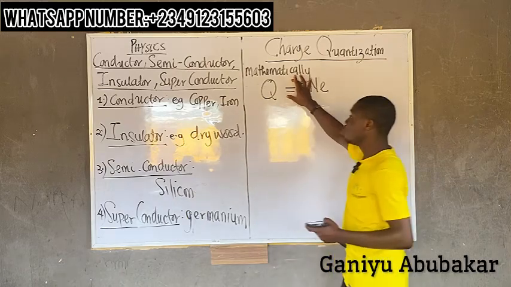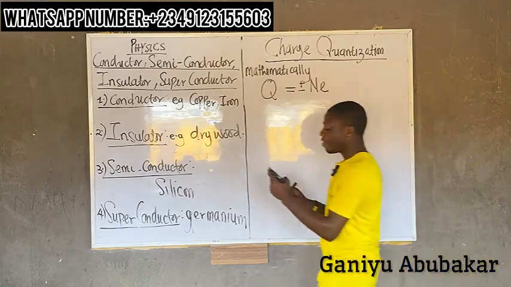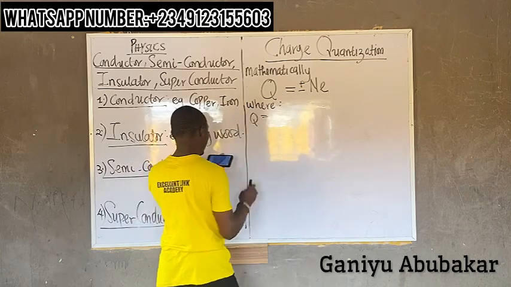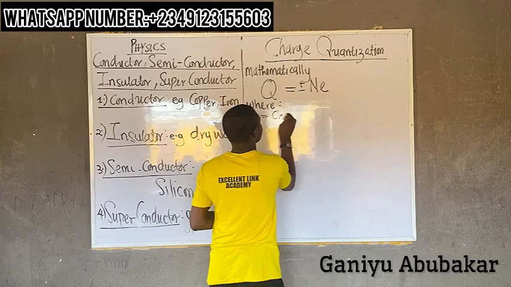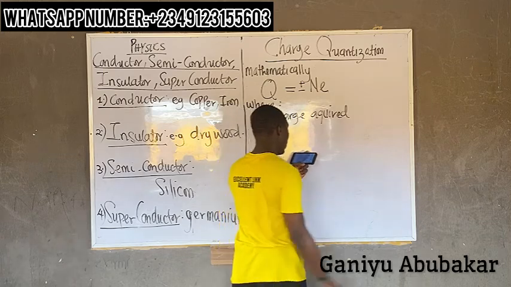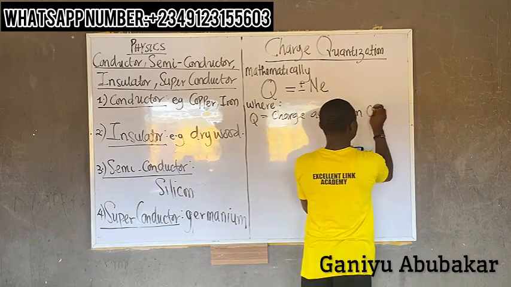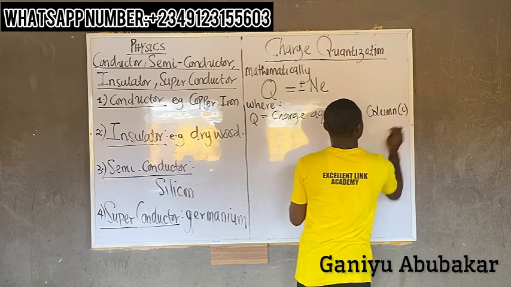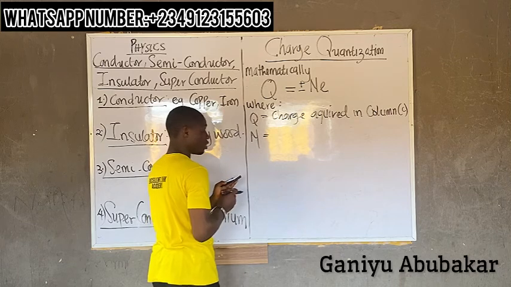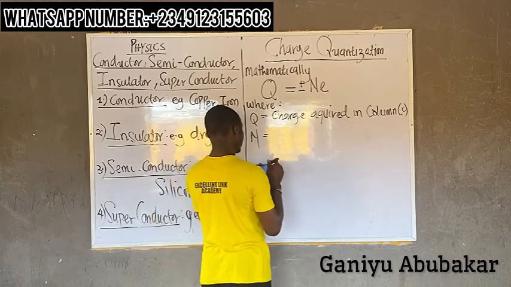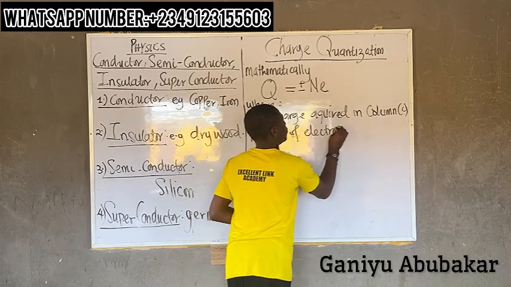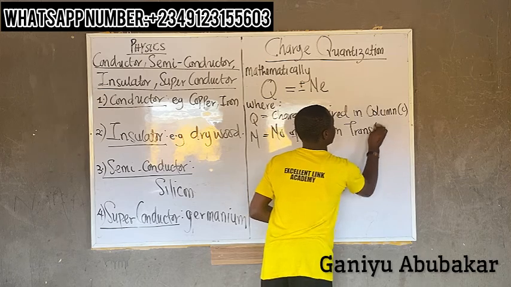Let's define the parameters, where Q is the charge acquired, in coulombs, in bracket C. N means the number of charges, or number of electrons transferred.